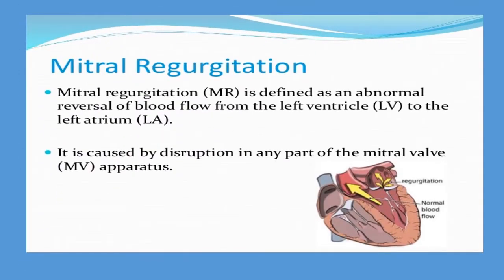Mitral regurgitation is defined as an abnormal reverse blood flow from the left ventricle to the left atrium. That is the backflow of blood from the left ventricle to the left atrium. It is caused due to disruption in any part of the mitral valve, that is, the mitral valve apparatus.